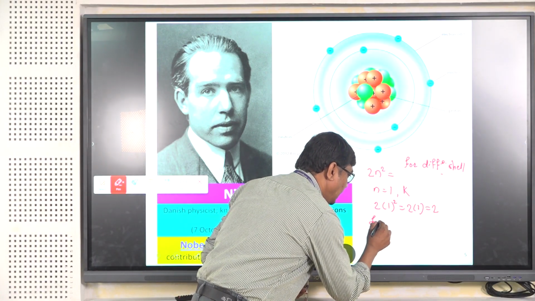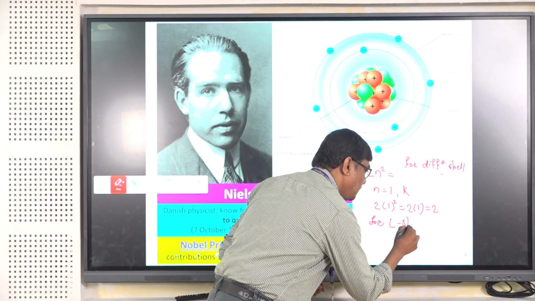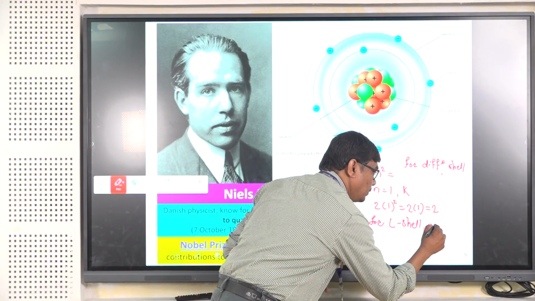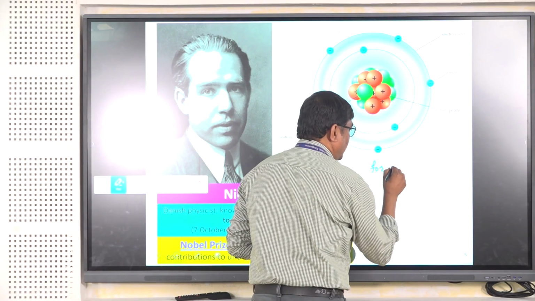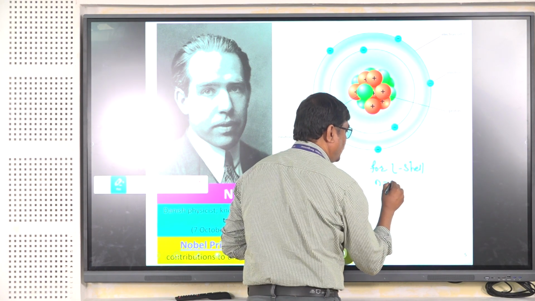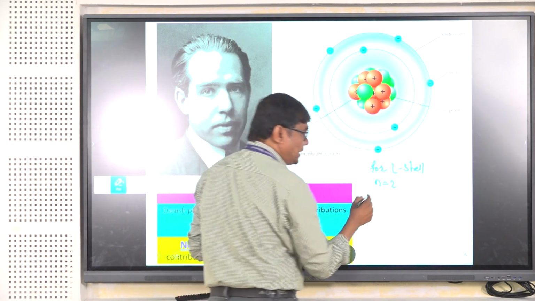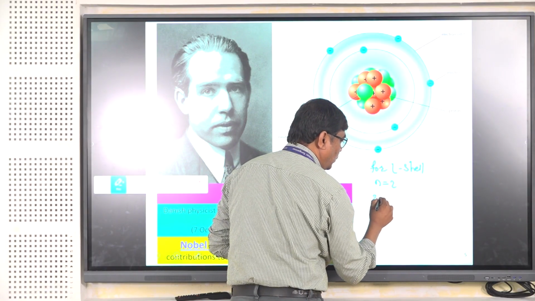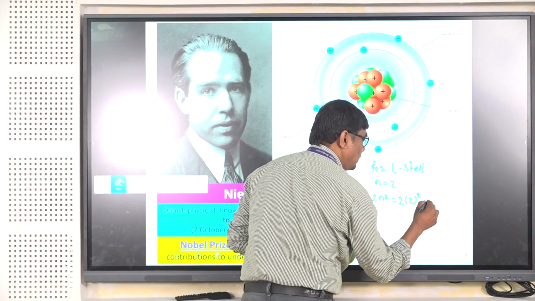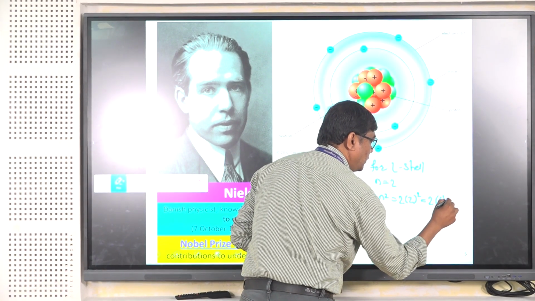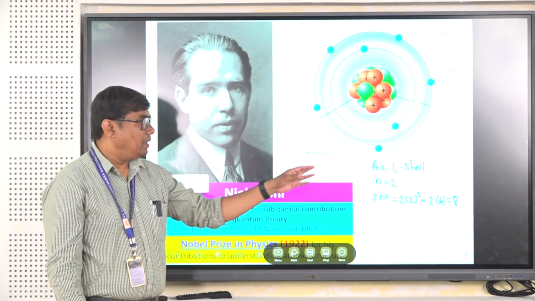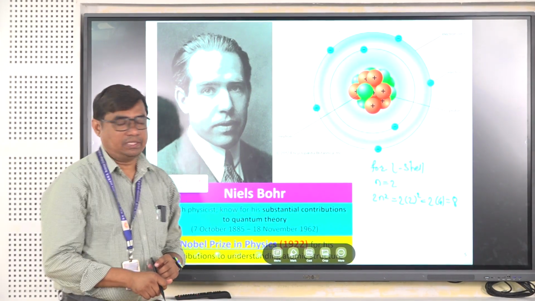For the L shell, n is equal to 2, and the maximum number of electrons in the second shell, the L shell, is given by 2n square, which is equal to 2 into 2 square, that means 2 into 4, which is equal to 8, and so on. Similarly, we can calculate for the M, N and next shells.